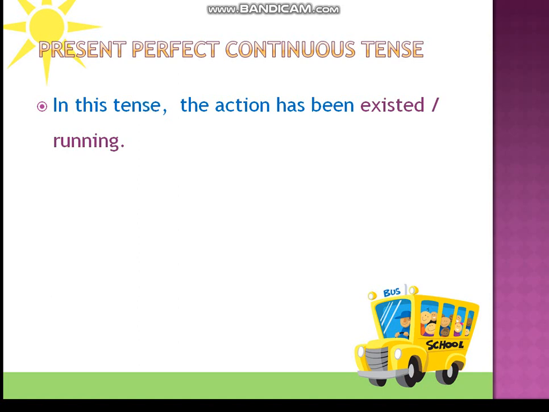Means in this tense the action has existed or is running. That means it shows long duration to complete. So for example, the action started at a particular time, but if you go and see now, it's still running. So in such a situation, we use present perfect continuous.